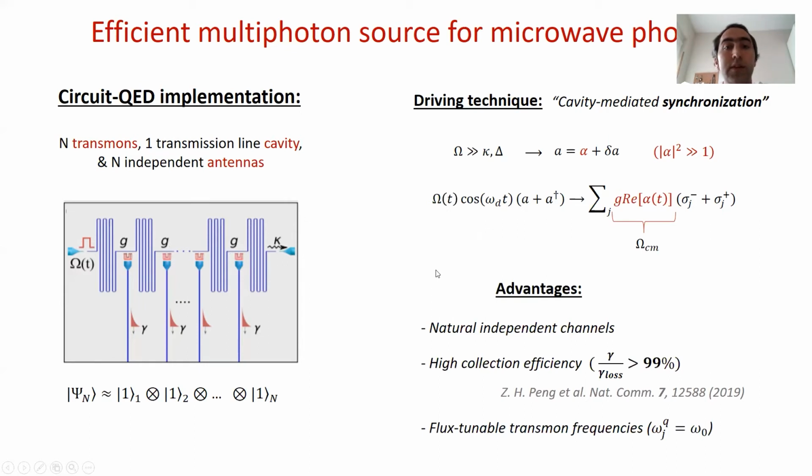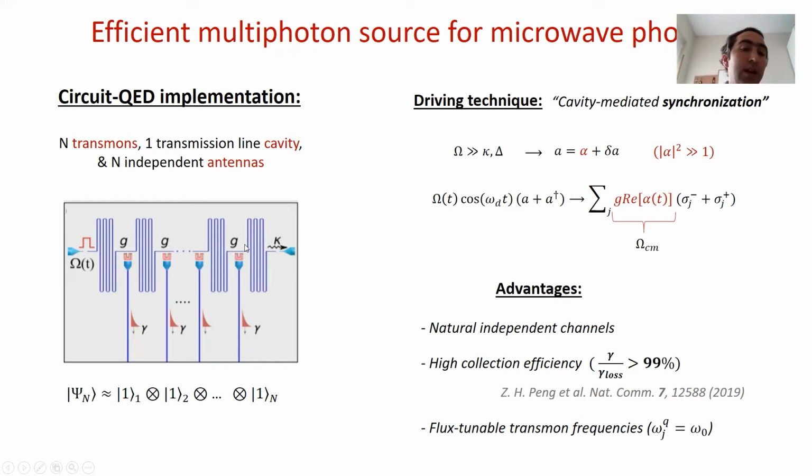The advantages of this approach and doing it with circuit QED is, first, that these independent channels to collect the photons are very natural to implement compared to nanophotonics, for instance. And the efficiency to collect the photons is really high. It has been shown already in experiments to be 99% or larger.